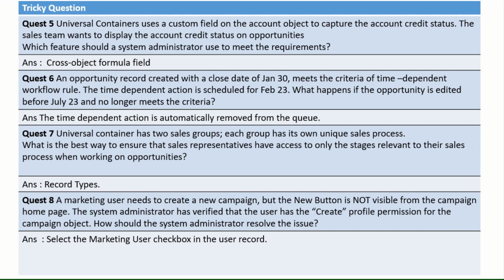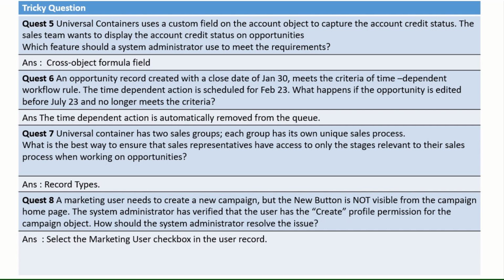Now the next question. An opportunity record is created with a close date of Jan 30 that meets the criteria of a time-dependent workflow rule. Now the time-dependent action is scheduled for 23 Feb. What happens if the opportunity is edited before 23 and no longer meets the criteria?